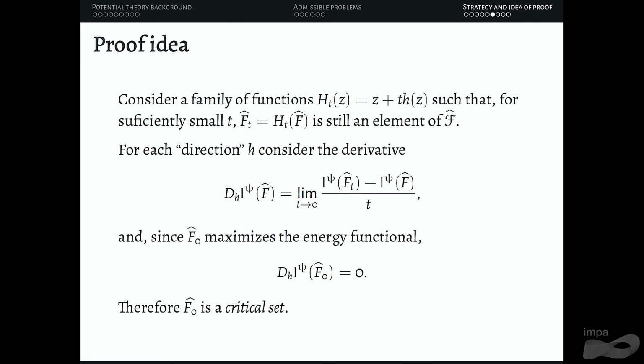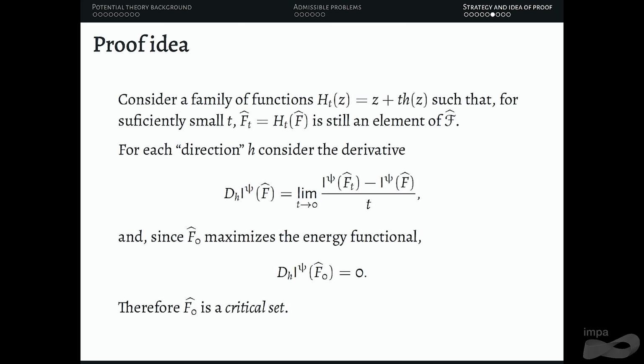Then we fix that maximum and start doing some small deformations of it as a set. So we look at these functions. You fix a function h that is good enough, and you do very small deformations, this big h of t, such that for very small t, f of t, just the image, is still an element of your class. For every direction h, we can define a derivative, which is just the derivative of the energy functional. And since F0 maximizes the energy functional, its derivative must be equal to 0.